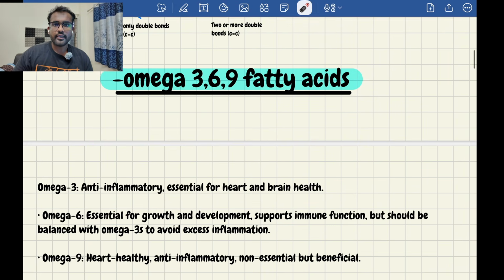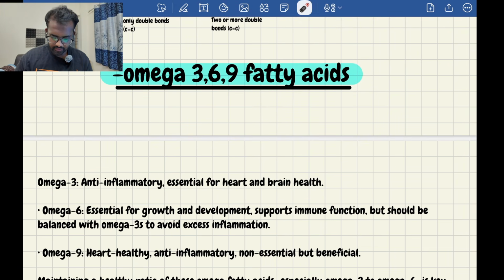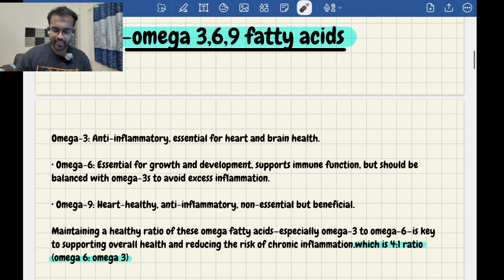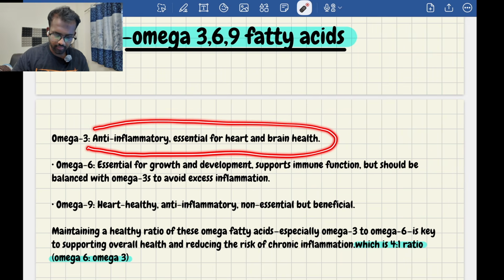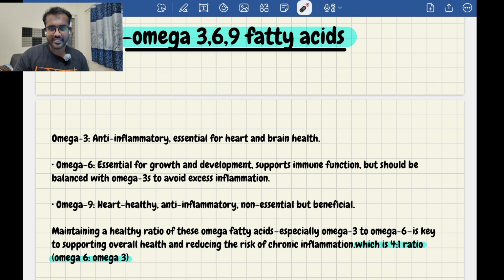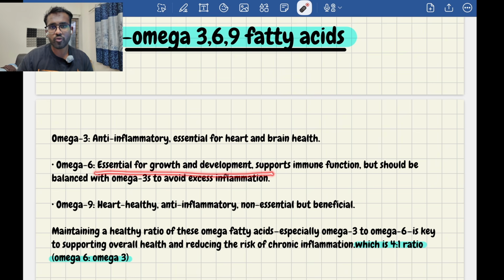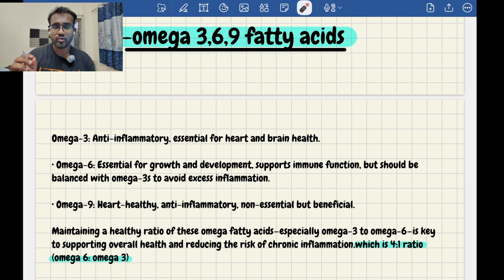So what are the omega 3, omega 6, and omega 9 fatty acids? See, omega 3 is anti-inflammatory, essential for heart and brain health. Okay. Then we have omega 6 fatty acids. It is essential for growth and development and also supports immune function. But you have to consume omega 6 in the presence of omega 3, because the more omega 6 is consumed, the more it will increase the inflammation in the body. To balance it out, you have to supply omega 3 also.